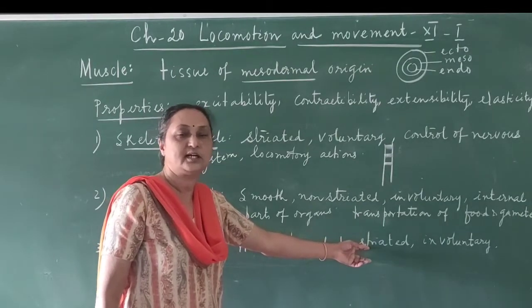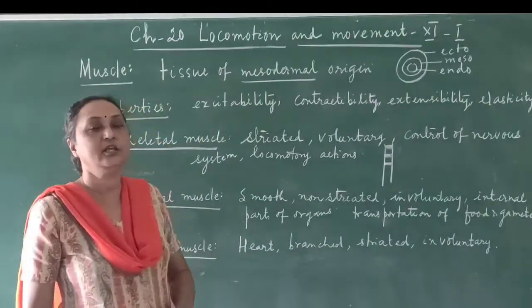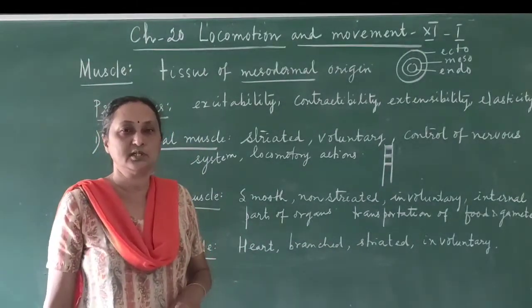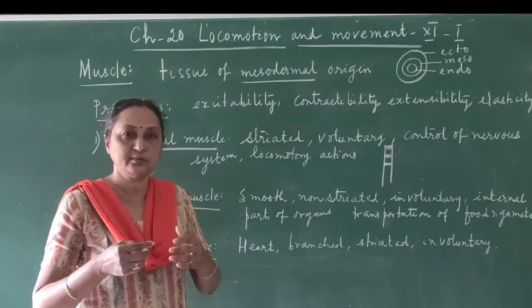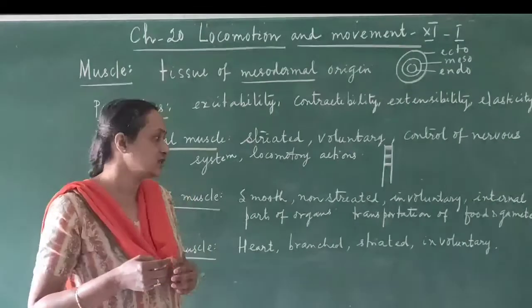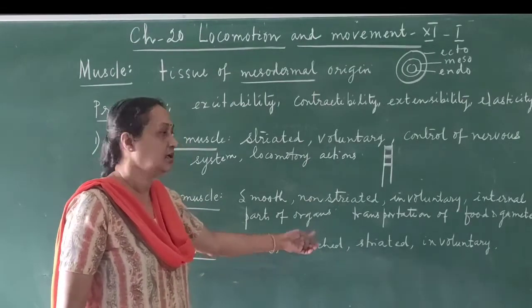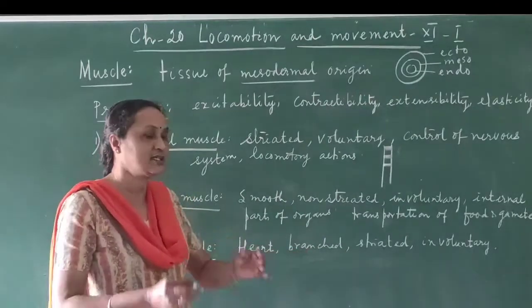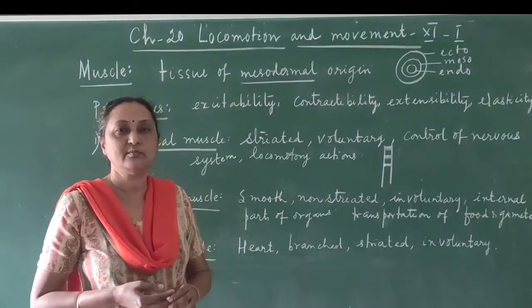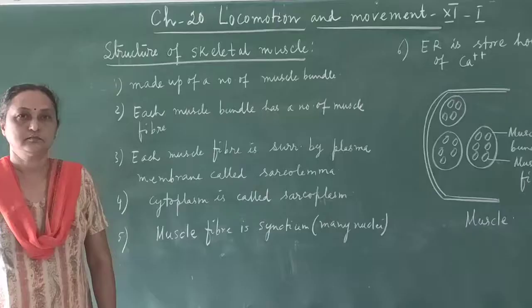So it is striated muscle. But in function, it is involuntary. We cannot control the muscles of the heart. The heart is automatically beating in a rhythmic way. It is always beating, so it is involuntary. And these are branched muscles. Skeletal muscles are not branched, but here you can see there are branches. So these are branched in nature. So these are all the differences between these three types of muscles.